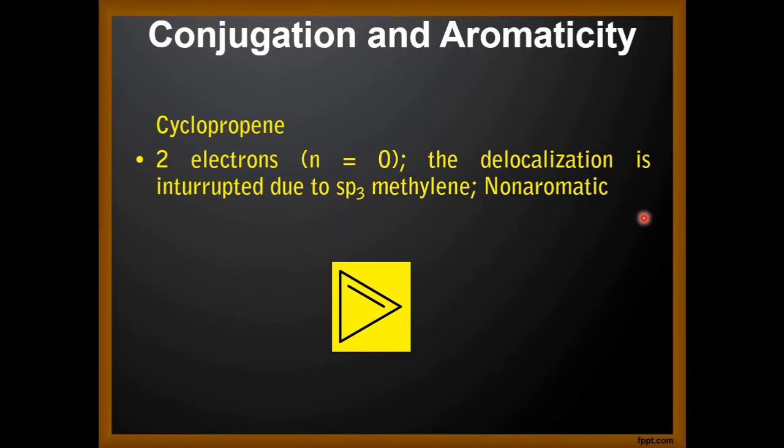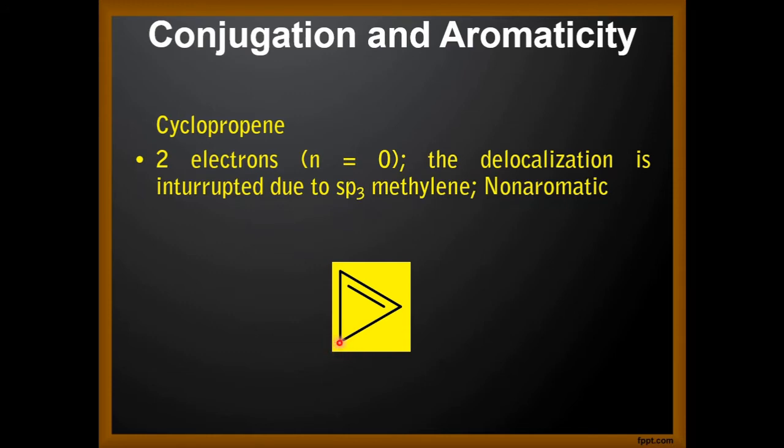Let us take another example, cyclopropene. Now this cyclopropene has 2 electrons. So when we apply Huckel's rule, 4n plus 2 rule, your n corresponds to 0. Therefore it obeys Huckel's rule. The delocalization is not present in this molecule because delocalization is interrupted due to the presence of an sp3 hybridized orbital.